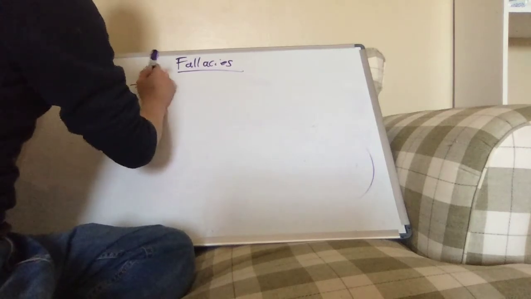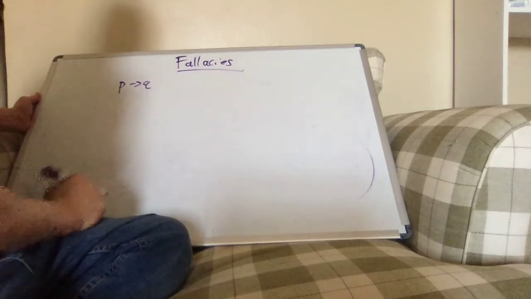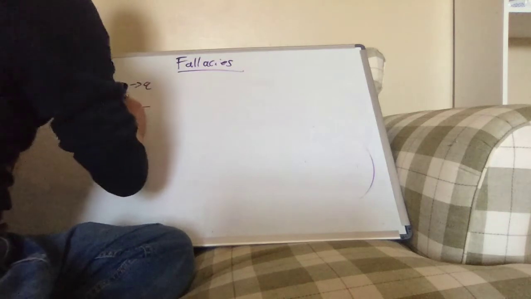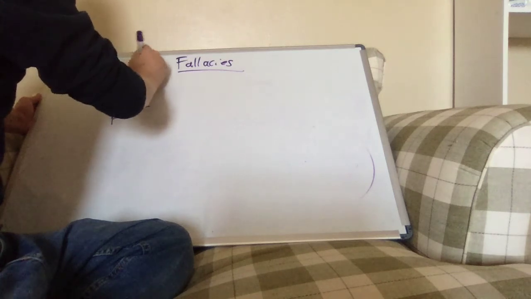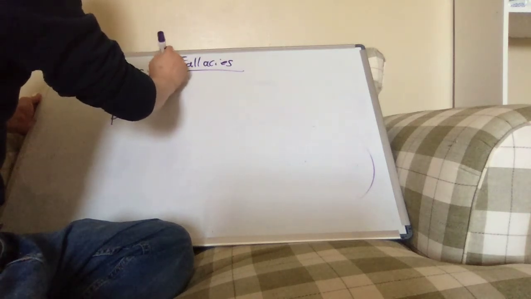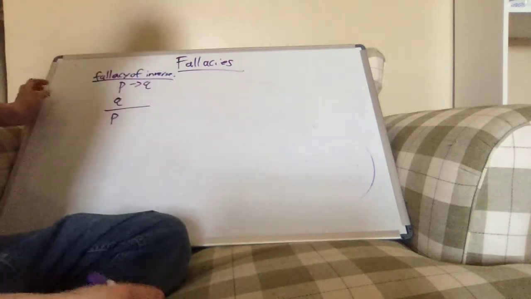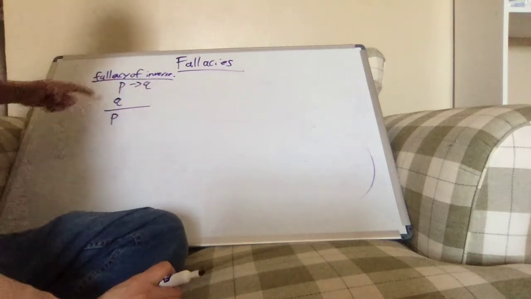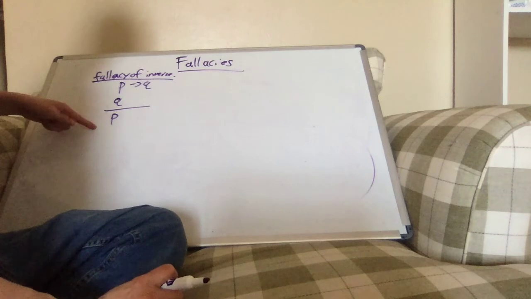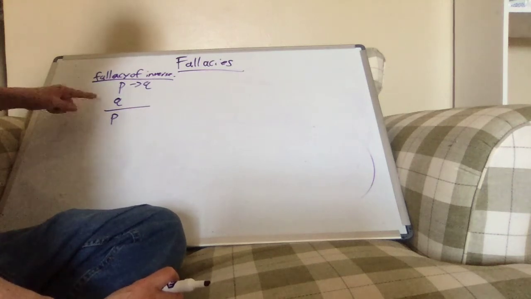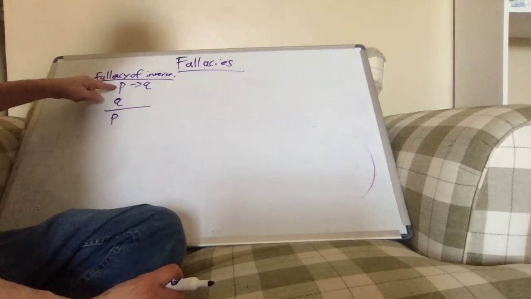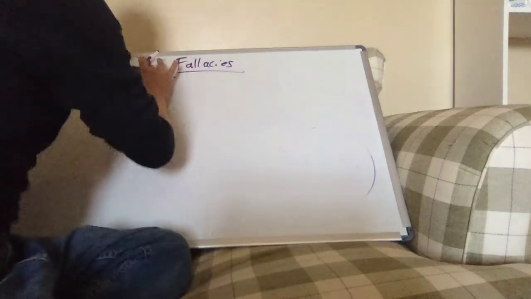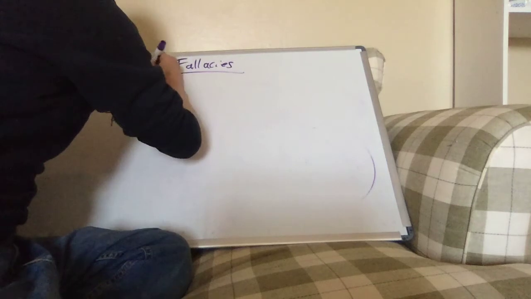So the first one is the fallacy of the converse. It says, if you know that P implies Q and Q happens, then P happens. Well, again, in the rain wet example, just because you're wet doesn't mean you know that it came from rain.